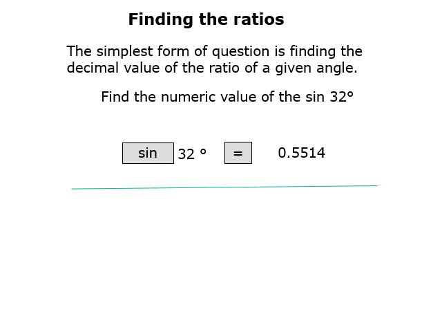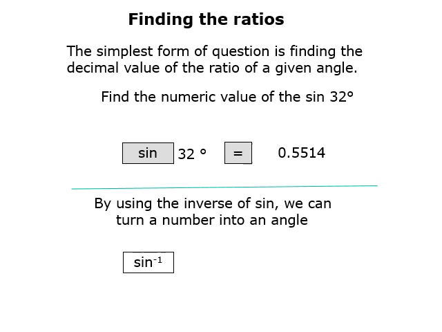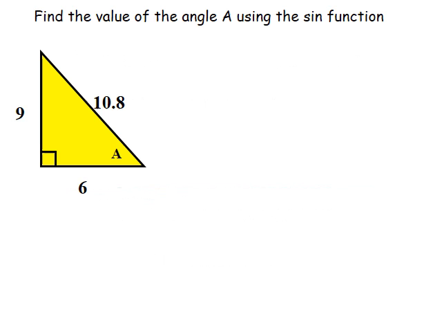But what I find more useful is when I can do the opposite of this function. If you press the second button and sine, you should get this little sine to the -1. Then you can type that 0.5514 from earlier, hit the equal sign, and you get a number of 32. And that is representing our angle within a triangle. So if we've got a couple of sides on a triangle, we can find an angle within that particular right triangle.